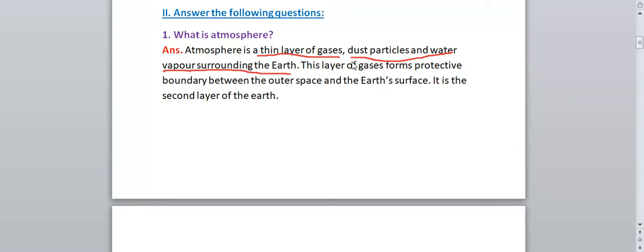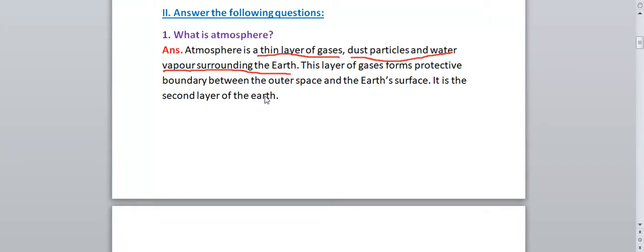Second, what you write, this layer of gases forms a protective boundary between the outer space and the earth's surface. The gases which are present in the atmosphere, what will they do? They will form a protective boundary between the outer space and the earth's surface. It is the second layer of the earth. So what is atmosphere? It is the second layer of the earth. Okay, at last you have to write like this.